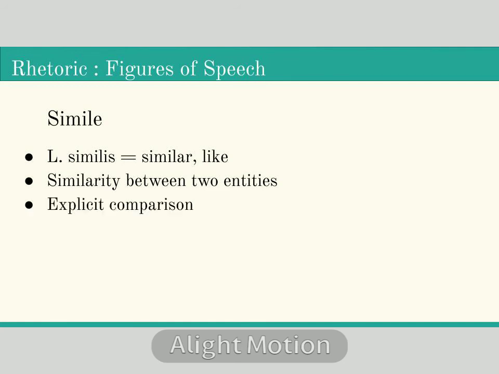Perhaps the most distinct and recognizable characteristic of simile, which differentiates it from a metaphor, is that the comparison which is made in case of a simile is a very explicit comparison. So the comparison is made with great clarity in a very straightforward manner. This clarity in case of simile is achieved by using words such as like or as when making the comparison.